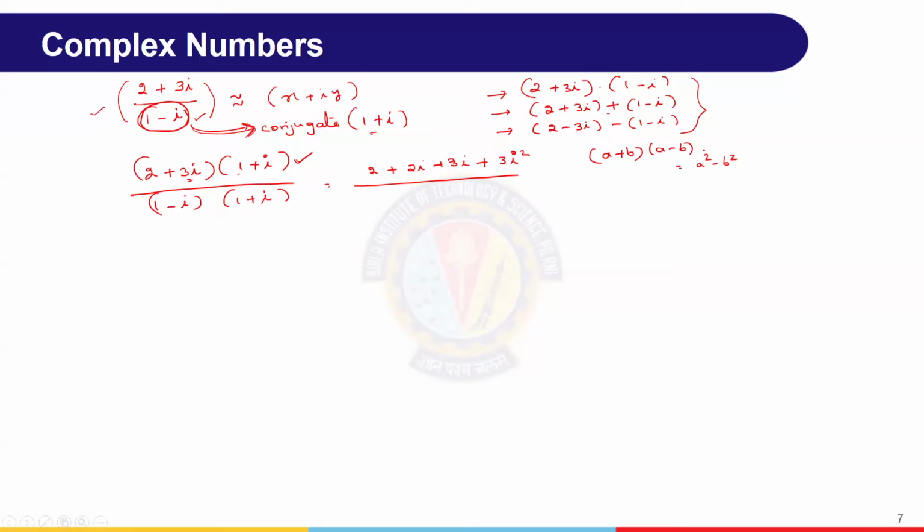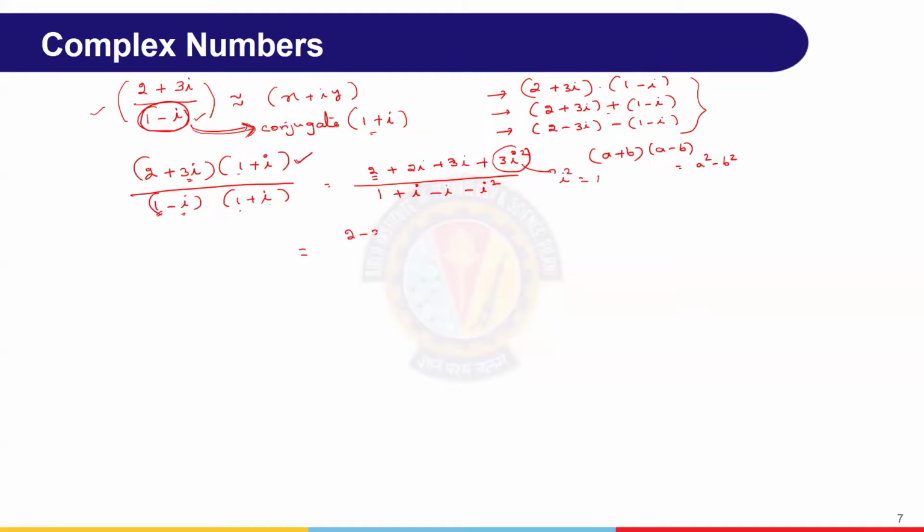Or if you can't remember it, just multiply it. We can multiply it, right? That we do here, multiplying by 1 plus i, then with minus i, and minus i square. Then we'll simplify numerator as well as denominator. Here we know this i square is minus 1. Then what happens is here 2 is there, here minus 3 is there.